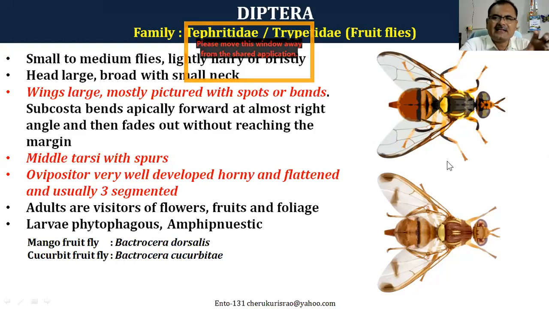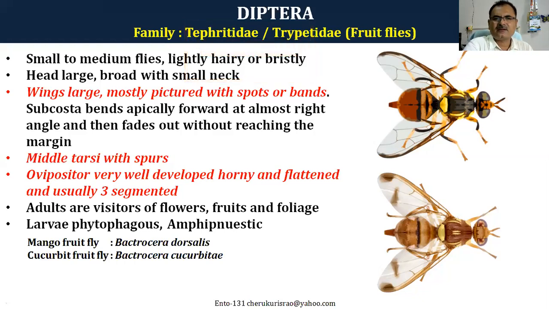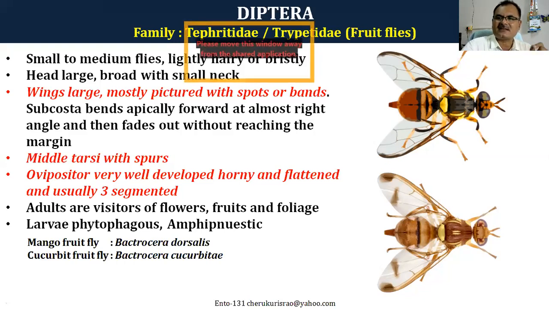And the identification of these fruit flies is based on the patterns present in the wings of these different kinds of fruit flies. The wings are large and mostly pictured with spots or bands. That's the reason I told you that the spots and bands are the identification marks for these fruit flies. The ovipositor is very, very well developed. This is the ovipositor.